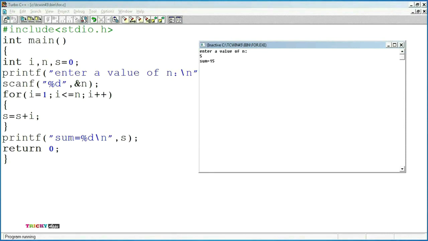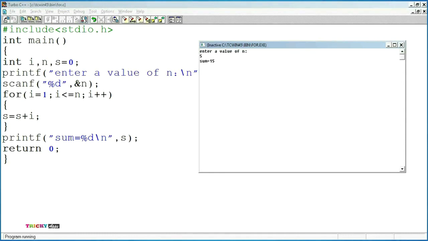So at I equal to 3, the condition is checked. 3 less than or equal to 5. As this condition is true, the control will move into the loop body. So at this point, we have sum as 6. That is 3 plus 3, we get 6. Now I value is incremented to 4.